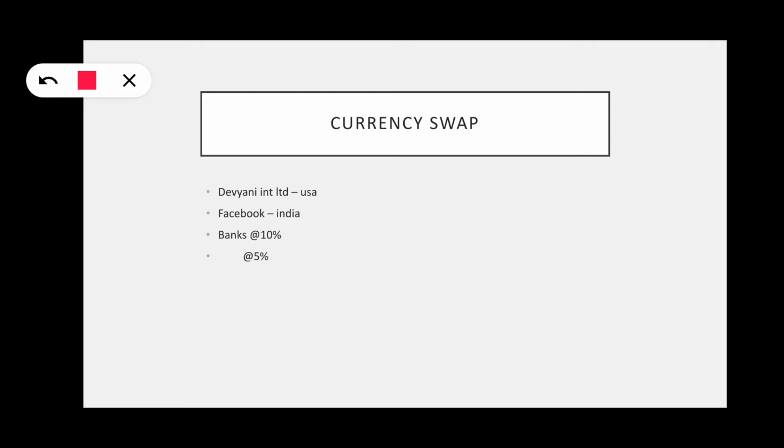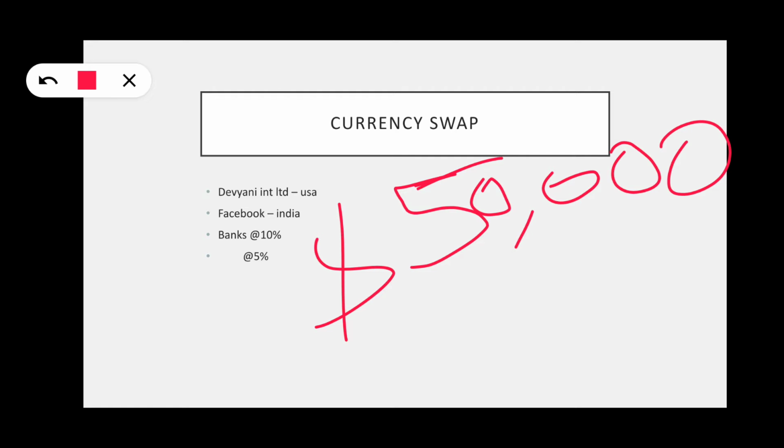Devyani International Limited. All of you may not know this company. This company has KFC, Pizza Hut, and some coffee brand, and it is all over India. It has many branches. It thought that it has to expand its operation in the USA, for which it requires money of $50,000. Okay, it needs the amount.